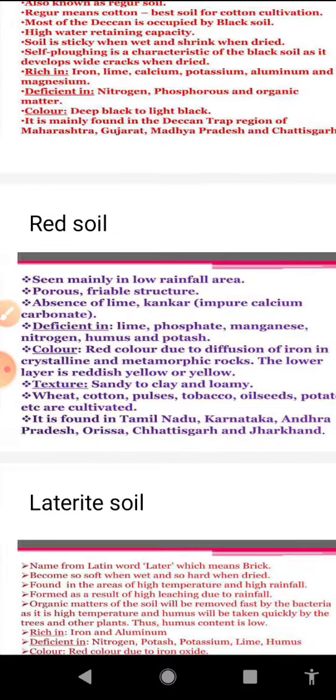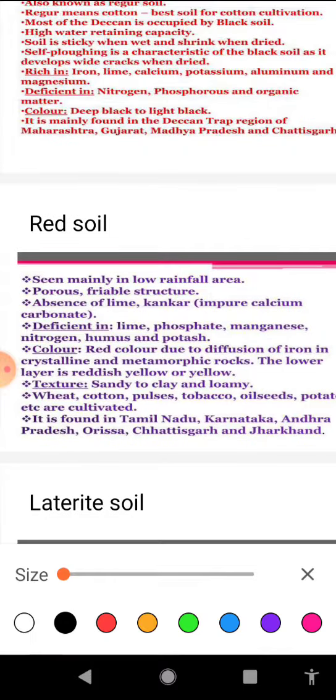After that, we will discuss another variety of soil, that is red soil. This soil has been formed due to the weathering of old crystalline igneous rock in areas of low rainfall in our country, particularly in the southern parts of the Deccan Plateau.